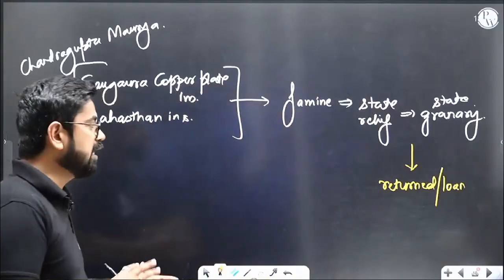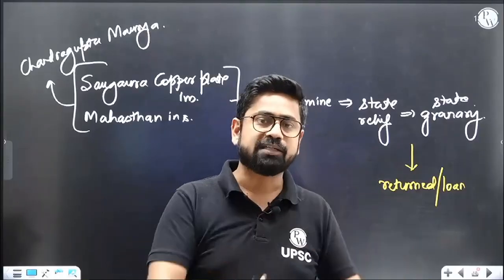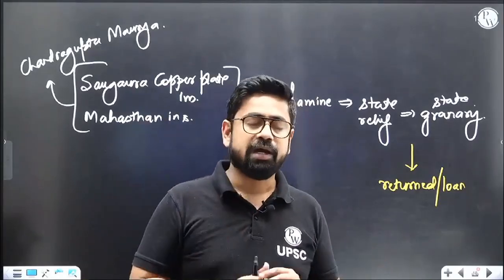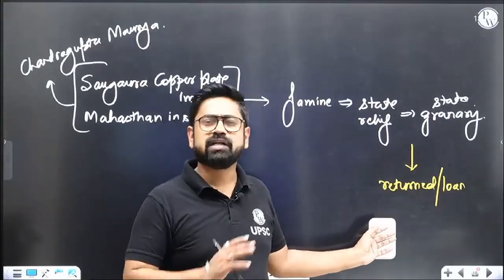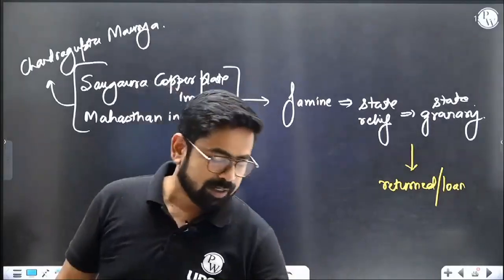Right, that is the understanding over here. It does not have to be returned immediately. It is like a loan every month. You have to give 12% tax, not 12% interest. That is not the case. As per your convenience, it is understood that you'll be returning this back to the state whenever possible. So these two inscriptions tell us a lot of things.